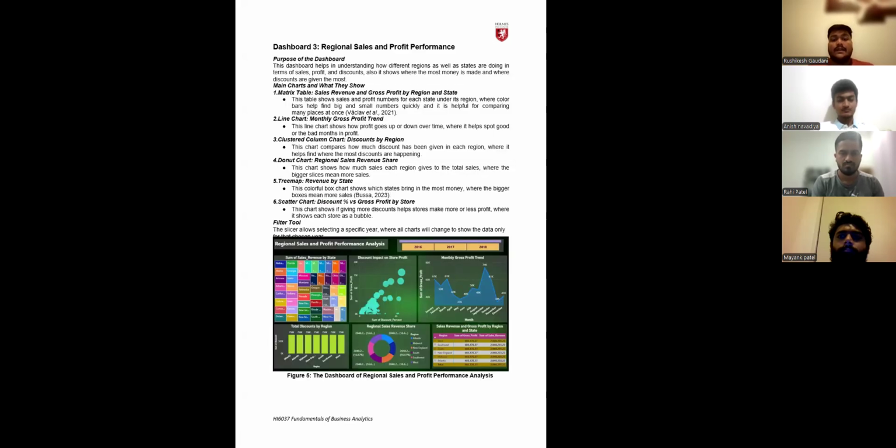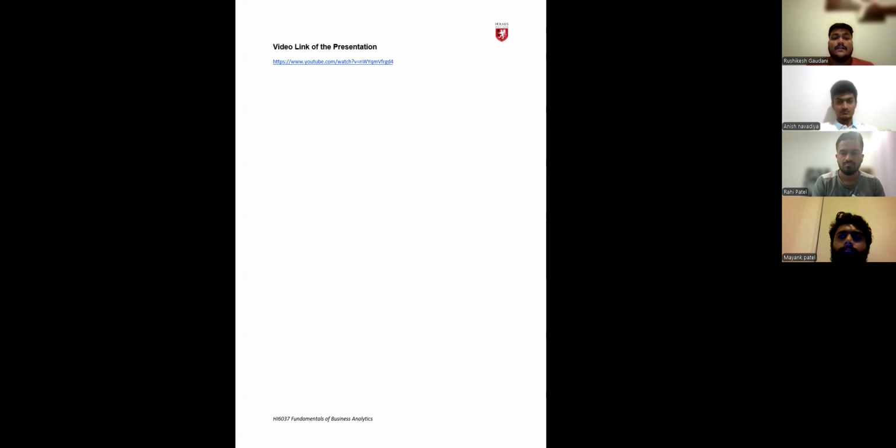So by looking at these charts, we can identify everything about the stores, how discount is helping or not, whether any trend is changing, or whether a particular month or period of time is affecting the business or not. By looking at this data, we can identify the key elements in this project. So that's all we have in this particular assignment.